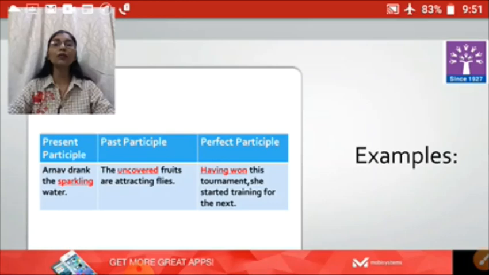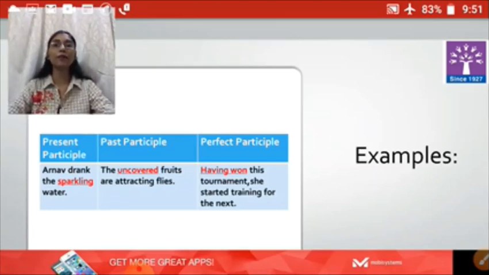And third one is perfect participle. We had already seen the formation. Having plus past participle will be the formation of perfect participle. So the example is: having won this tournament, she started training for the next. So the sentence will always start with the perfect participle only. Having won this tournament, right children? She started training for the next.